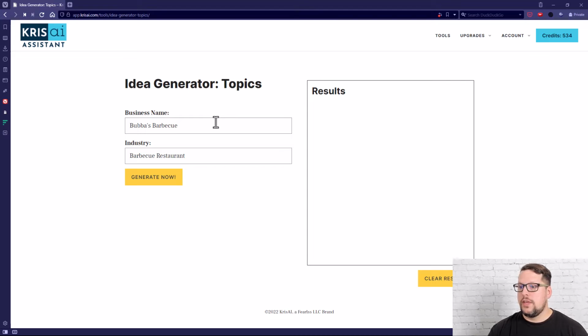Now, I am using Bubba's Barbecue as the example. That is a great barbecue place that my wife and I went to when we were traveling up the east coast of the United States, visiting a lot of different barbecue restaurants. They are located over in Charlotte, North Carolina. It is fantastic. It was actually the first place that I experienced the thin, vinegary East North Carolina style barbecue sauce.